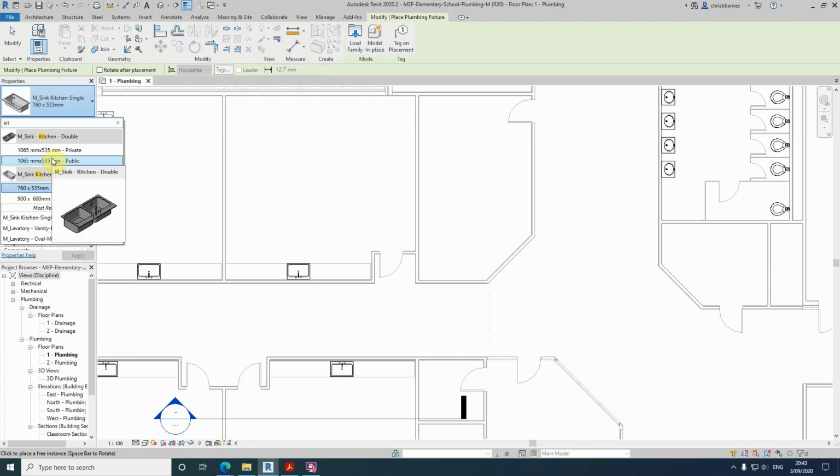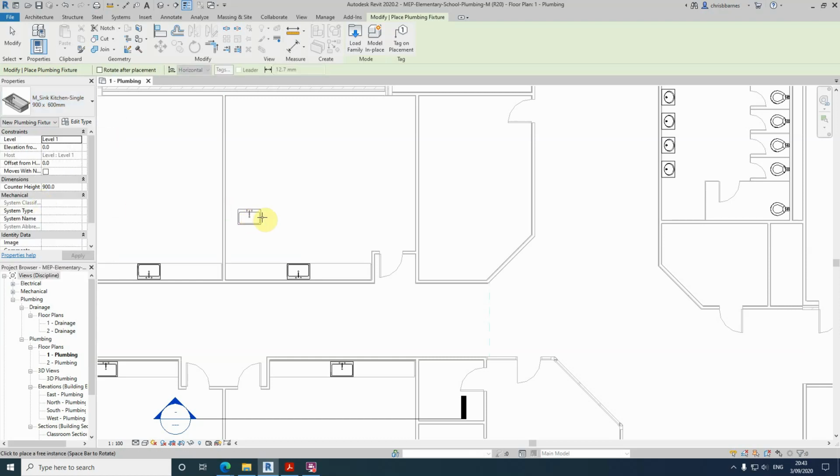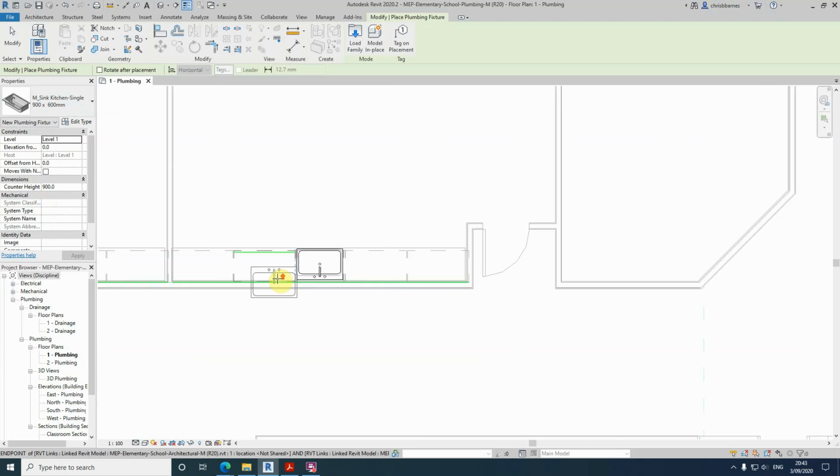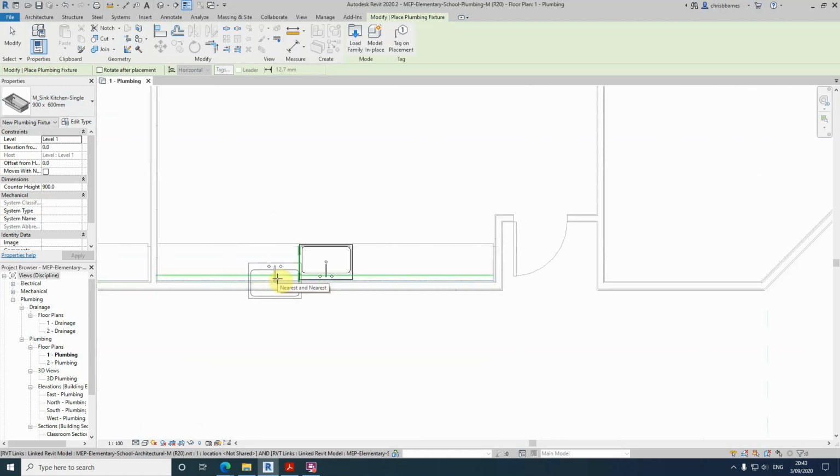So we're going to select this one, M-Sync kitchen single, 900 by 600. And then we're going to put it in place.